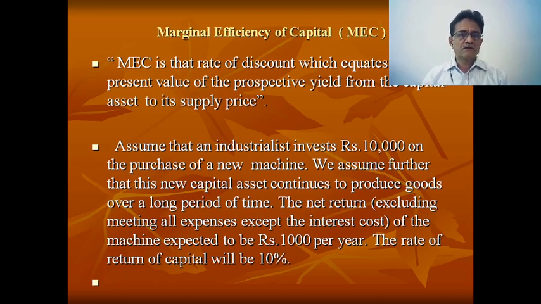So marginal efficiency of capital is that rate of discount which equates the present value of prospective yield, what I am going to earn, rupees 1,000 in the first year, 1,000 in the second year, every year 1,000, with the supply price of that capital asset.